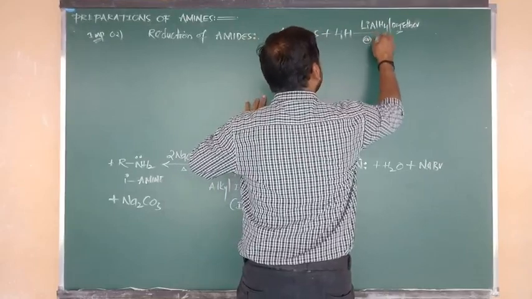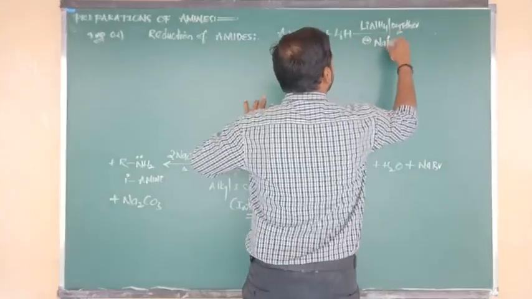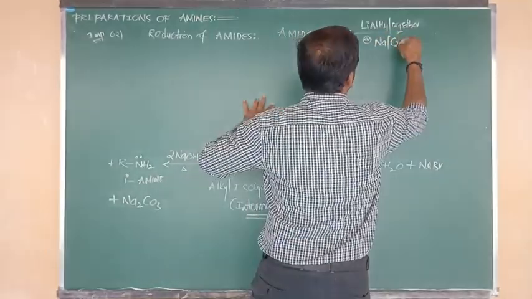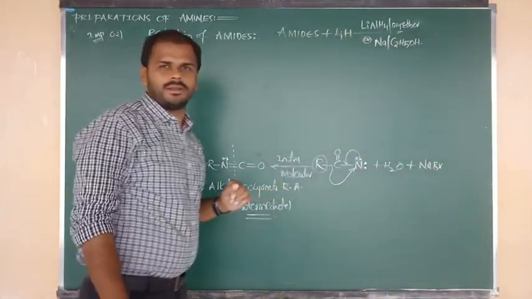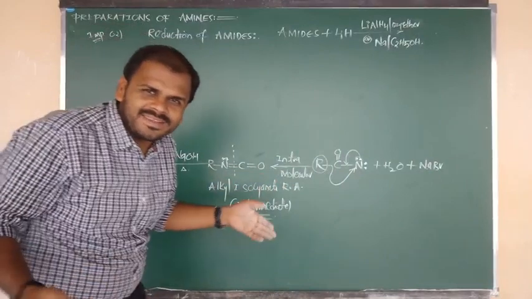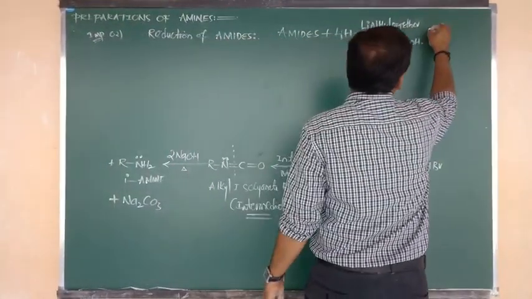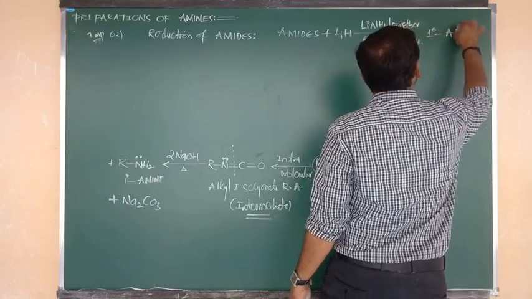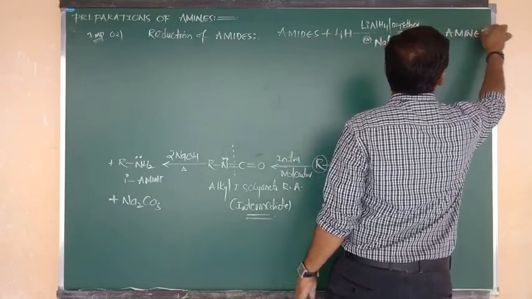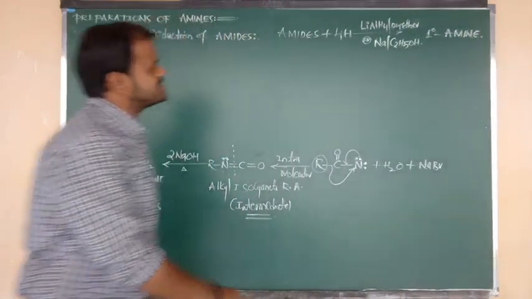And also we can consider another reducing agent. We can do reduction with sodium. Reduction with what, beta? Sodium in presence of ethanol, that is, in presence of ethyl alcohol. Again, in this reaction also, we are going to get the product. The product is nothing but the primary amine. What is the product we are going to get, beta? Primary amine is the final product.